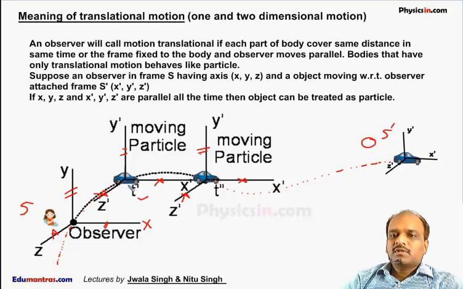And for this motion we can treat this car as a particle if it travels a sufficiently large distance.